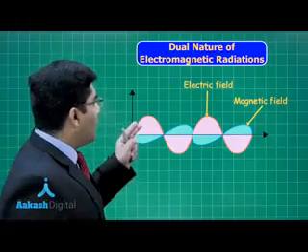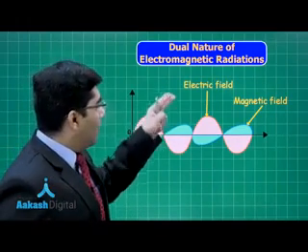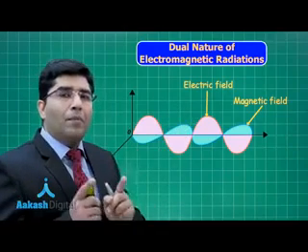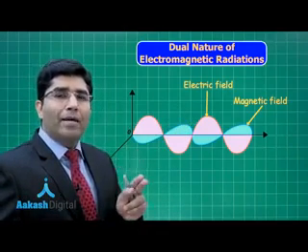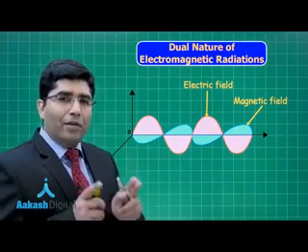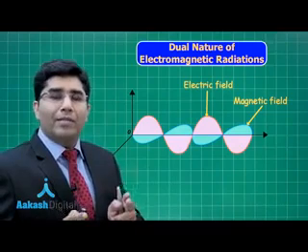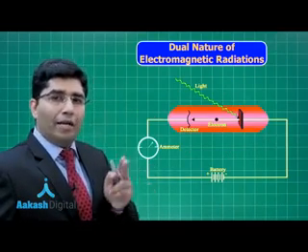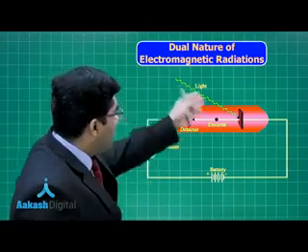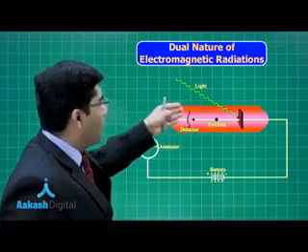Now, in the previous lecture, we discussed the wave nature, that the electric field and the magnetic field are perpendicular to each other and they compose an electromagnetic radiation. And we studied different types of electromagnetic radiation in the previous lecture. Also, we discussed the photoelectric effect. Light comes and strikes on the surface of the metal and an electron comes out.